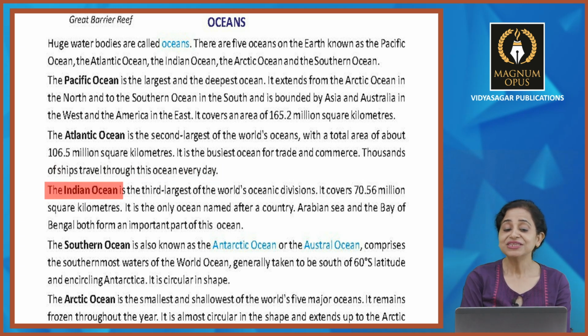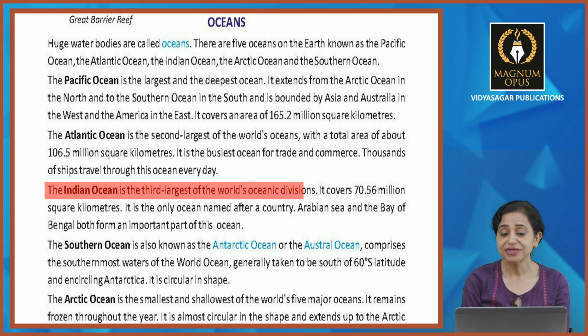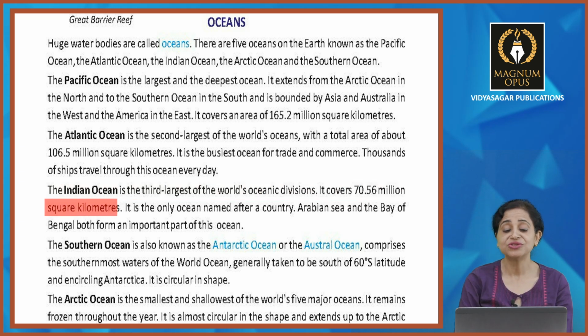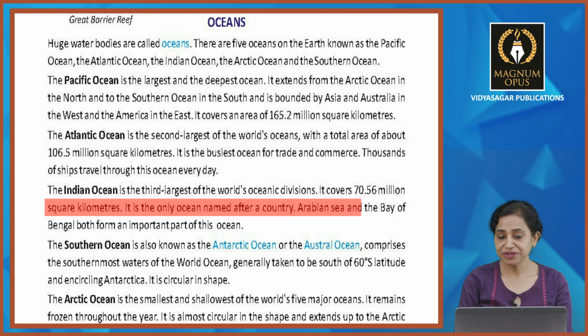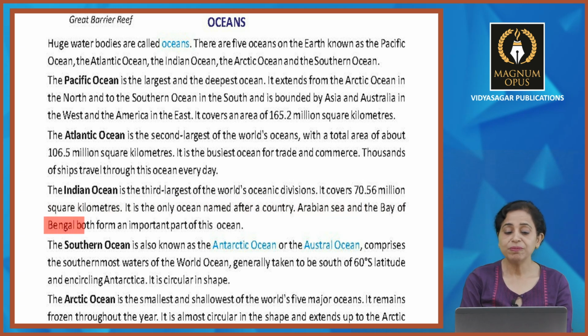Indian Ocean. This is the third largest of the world oceanic divisions. So it covers 70.56 million square kilometers and it is the only ocean named after a country. Arabian Sea and the Bay of Bengal both form an important part of this ocean.